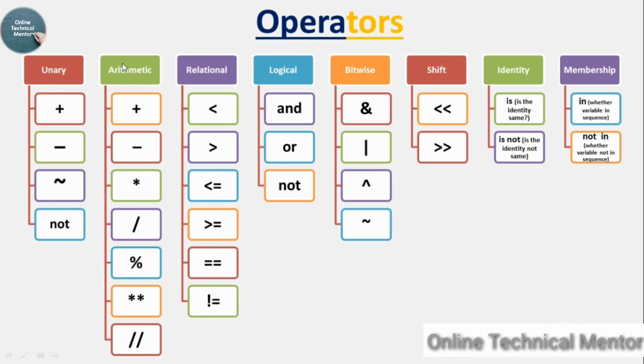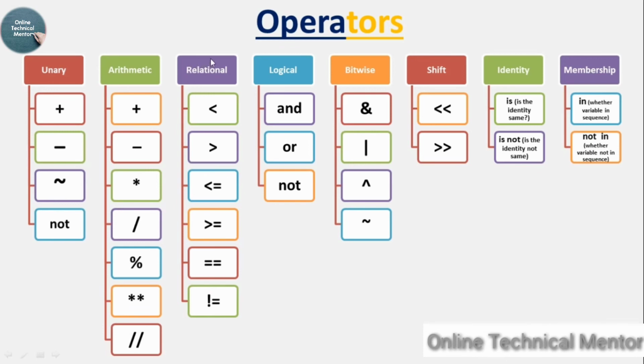As you already know, in arithmetic operator there are plus, minus, multiplication, division. This percentage sign is called the modulo sign, which will give you the remainder. So when one number is divided by another one, it will give you the remainder only. Double star represents the power sign, and double slash will give you the quotient. That means when a number is divided by another number, it will give you only the quotient part.